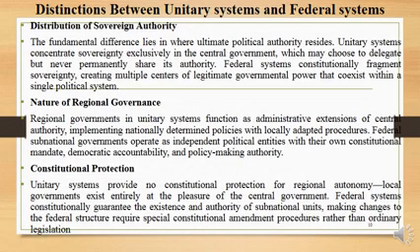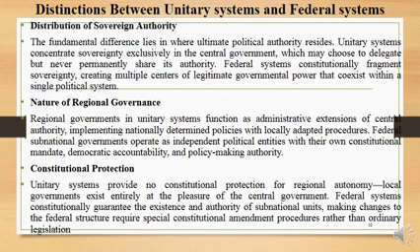Distribution of sovereign authority: the fundamental difference lies in where ultimate political authority resides. The unitary system concentrates sovereignty exclusively in the central government, which may choose to delegate but never permanently share its authority. The federal system constitutionally fragments sovereignty, creating multiple centers for legitimate governmental power that coexist within a single political system.